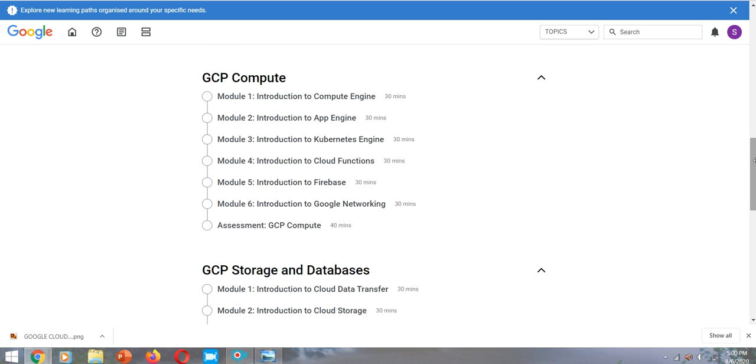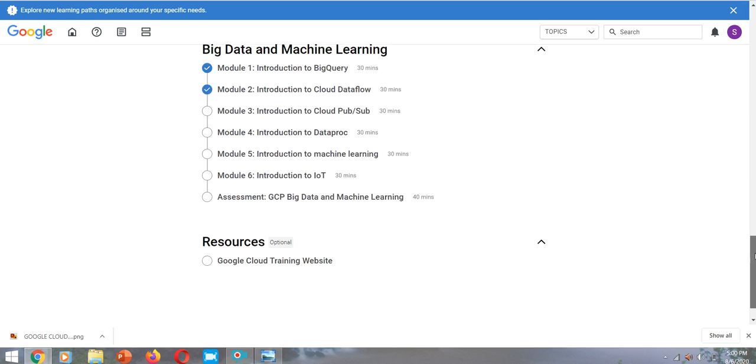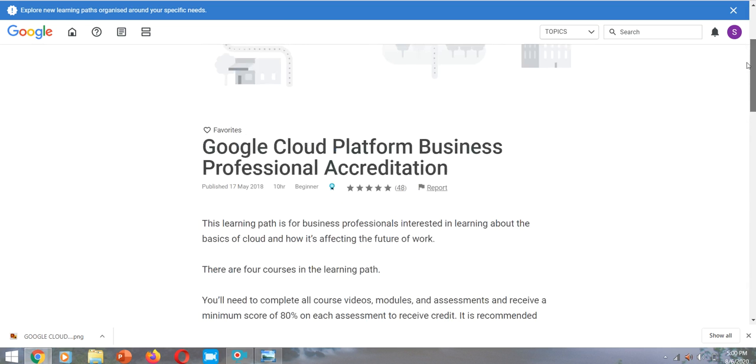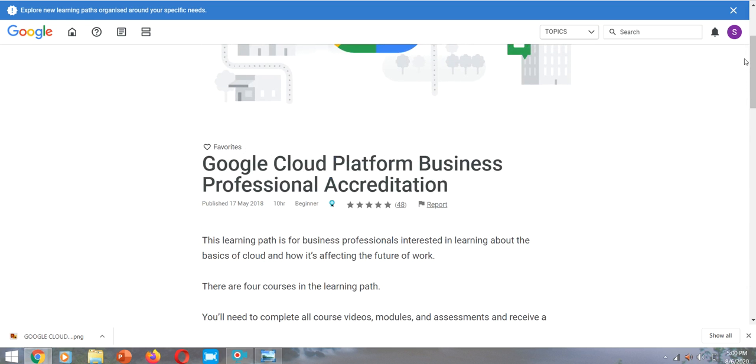As you know, machine learning and big data is a major part playing a major role in our technological development, in the present time and also in the future. There are different modules, and after completing them you will get the certificate. As you know, this is a Google Cloud Platform certification, which is very useful for you.